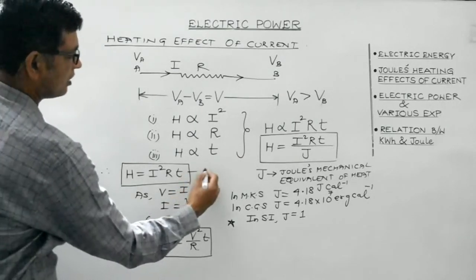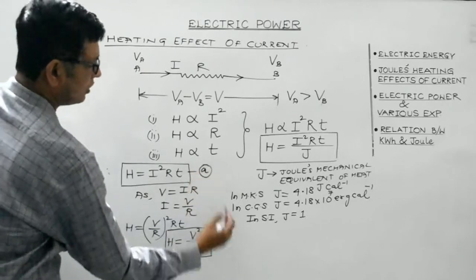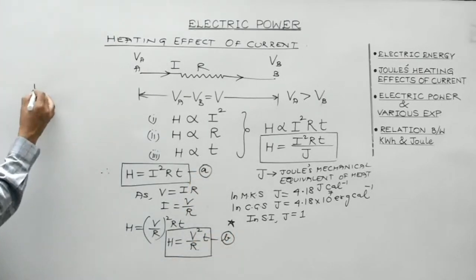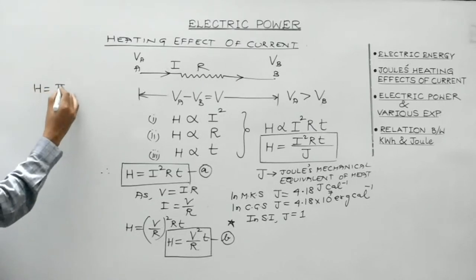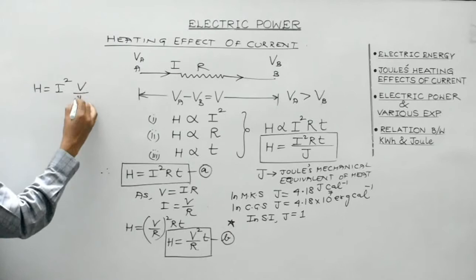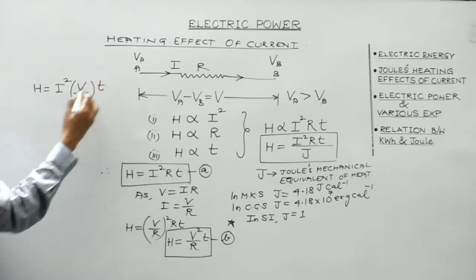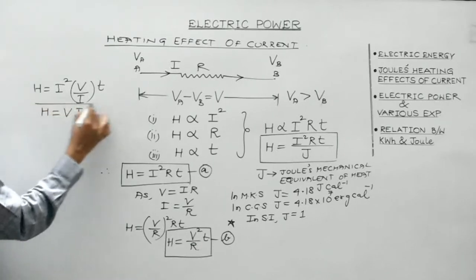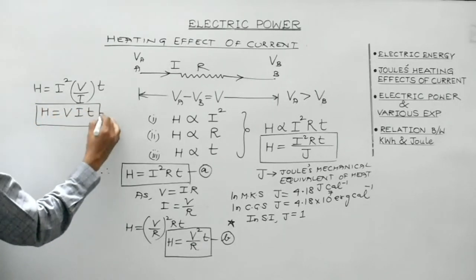There is still another expression. This is the first one. This is the second one. There is still another expression. What we can do is take I square RT, and in place of R, write V by I, multiplied by T. So what we get is H is equal to VIT. So this is the third expression.